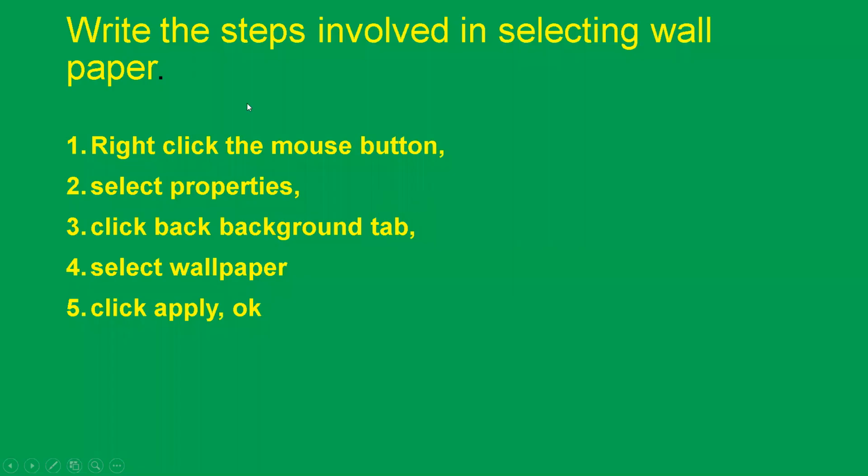Next question, write the steps involved in selecting wallpaper. I have already sent you the video last class on how to change the desktop wallpaper. First, right click the mouse button. Next, select properties or personalize. I told you, Windows XP and Windows 10, so it depends on that.